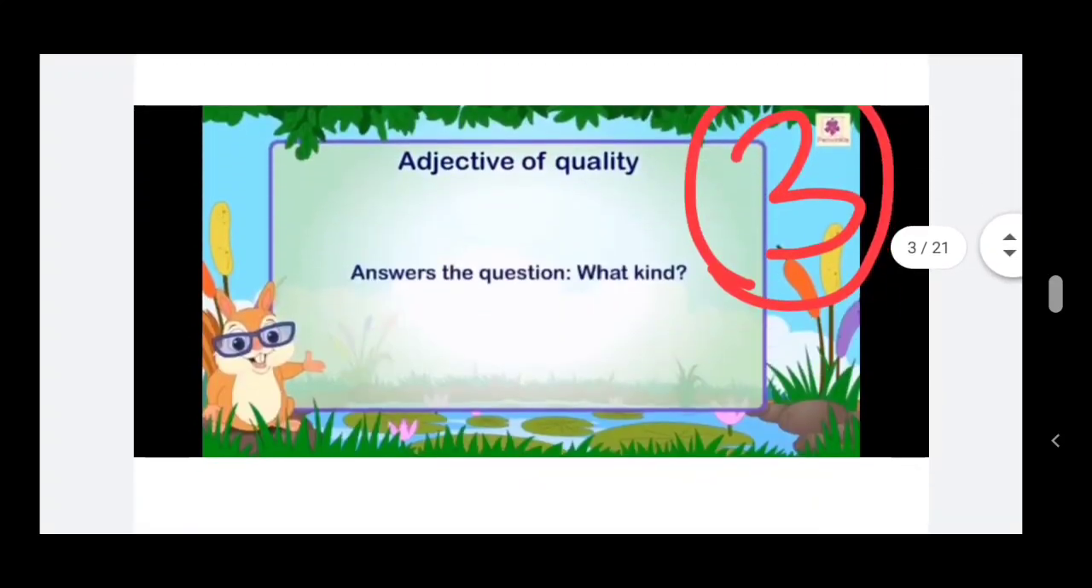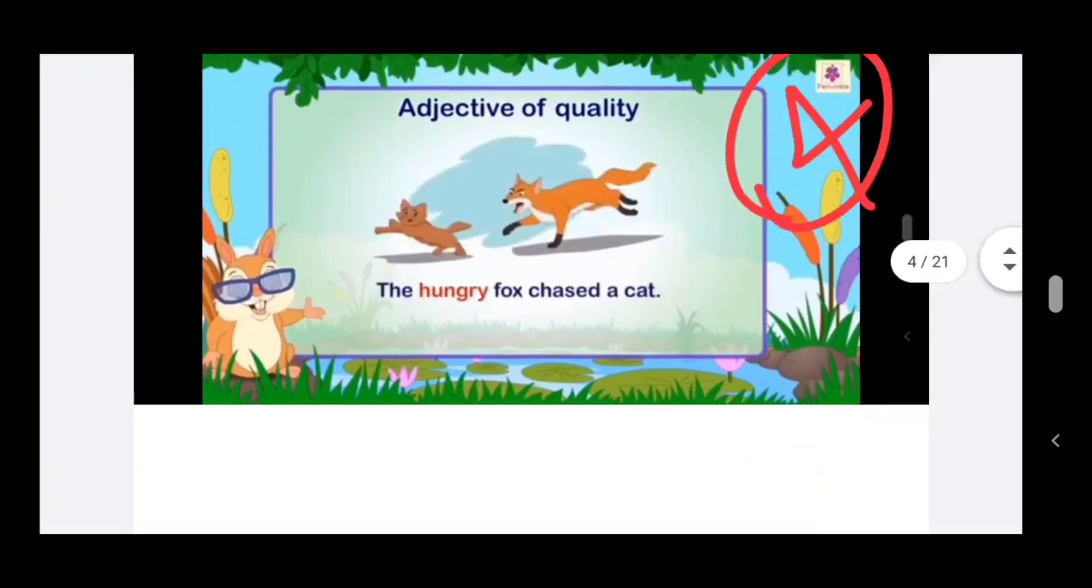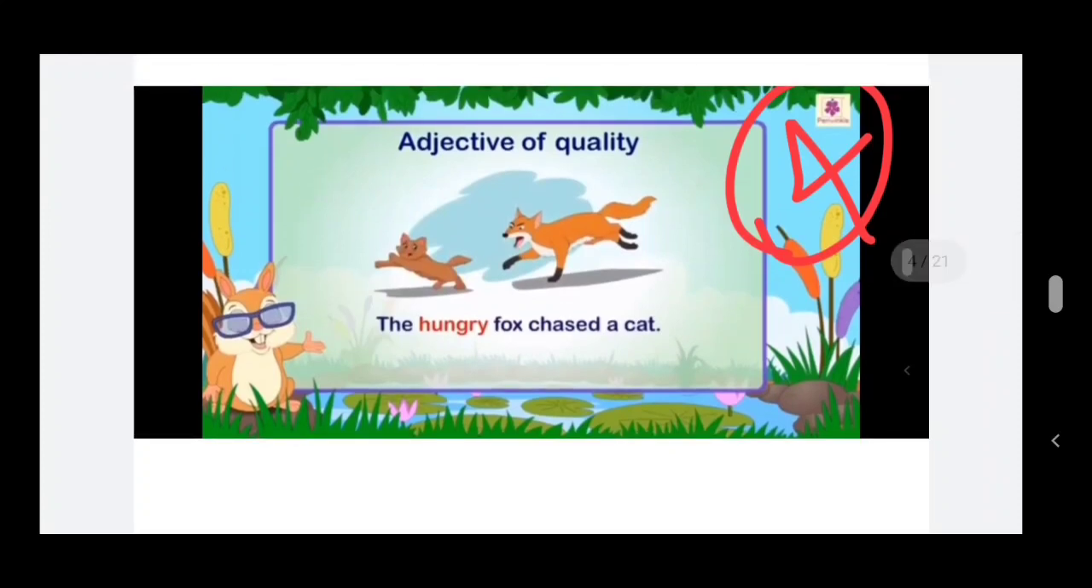The next thing, adjective of quality. What is meant by adjective of quality? The answer to the question, what kind? That is the adjective of quality. Look here at the example for adjective of quality. A hungry fox chased a cat. What kind of fox? Hungry fox. So the answer to the question what kind is the adjective of quality. So in this sentence, hungry fox chased a cat. What kind of fox? Hungry fox. So that is known as adjective of quality, children.